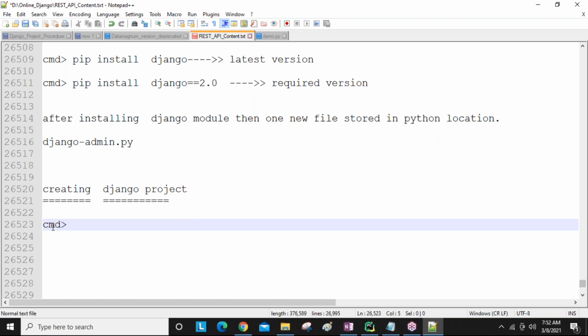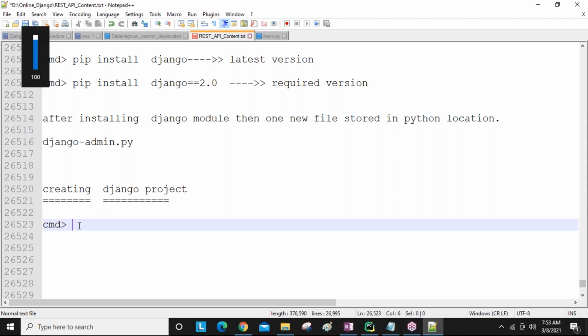Up to that, open your command prompt, guys. Later I will show you practically. First I'm telling all the commands only. So now I opened my command prompt wherever I want to create my project. And now here, how to create a Django project?